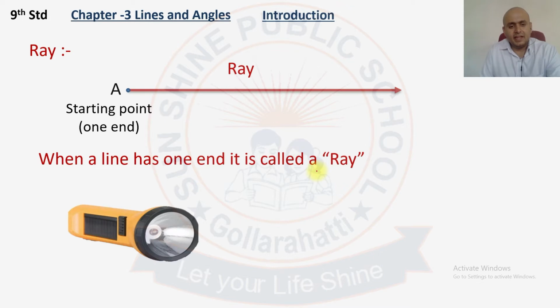For example, here is a torch. When you turn on the torch, you can see the ray coming out. So this is the starting point of the ray, and there is no ending point of the ray.